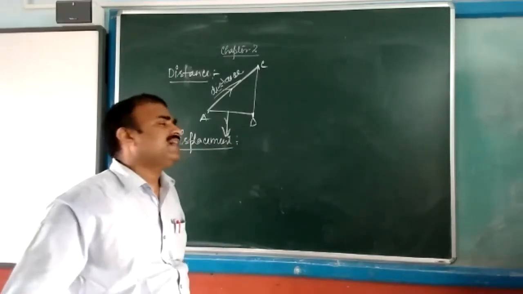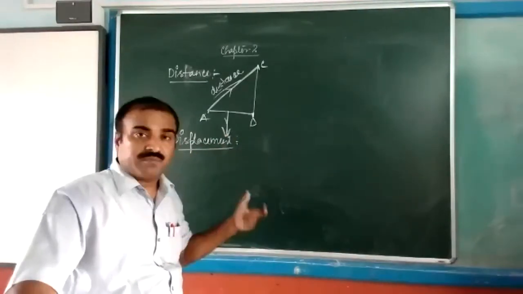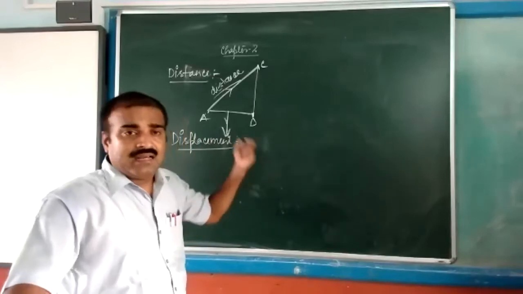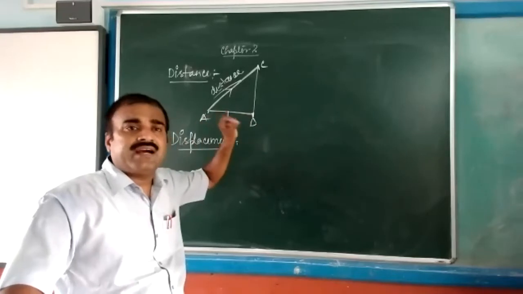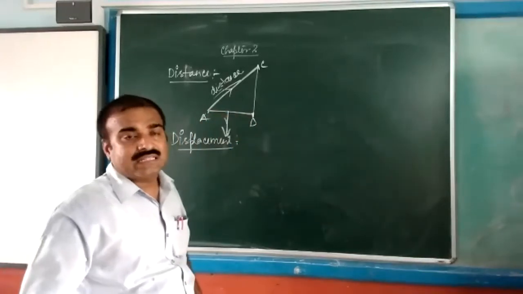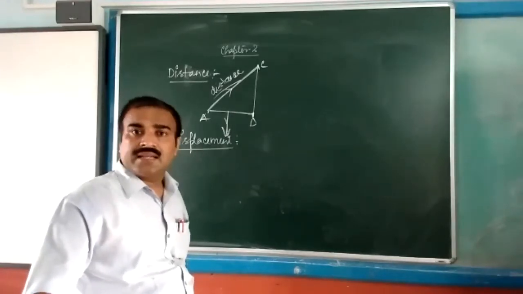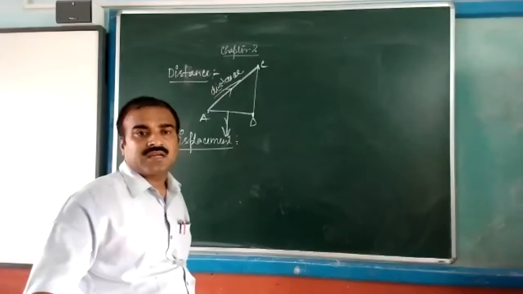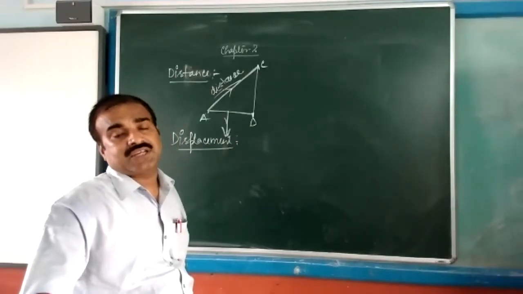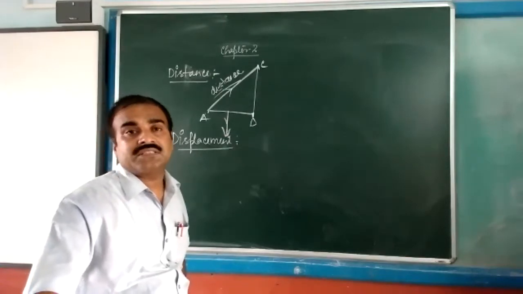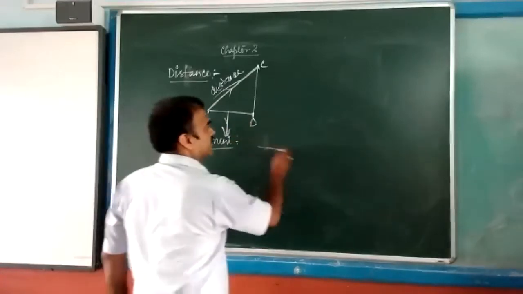The shortest length is known as displacement. While if we measure the length anywhere without direction, it is called distance. Clear to all? Displacement is a vector quantity because it has direction, and it is the shortest distance, not anywhere. Distance you can measure anywhere.